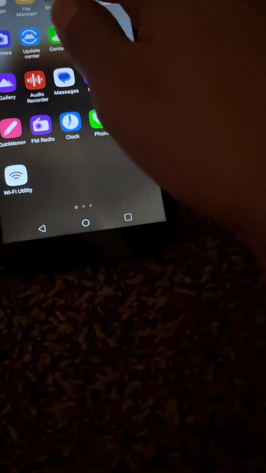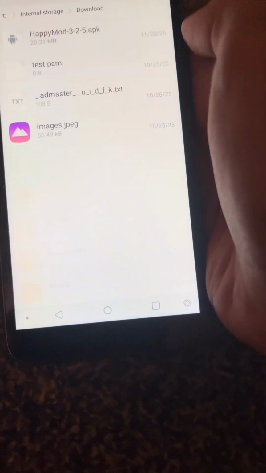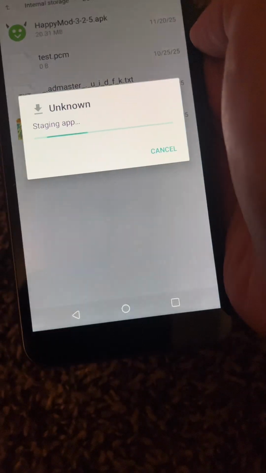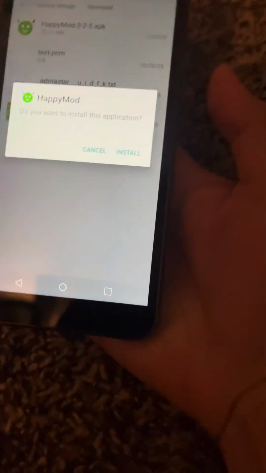Now just click download on the LG. So it might give you this pop-up. So just wait, and now it might install it. So now just go up like this, click file manager, click download, click Happymod, and now just wait, and it might just say, do you want